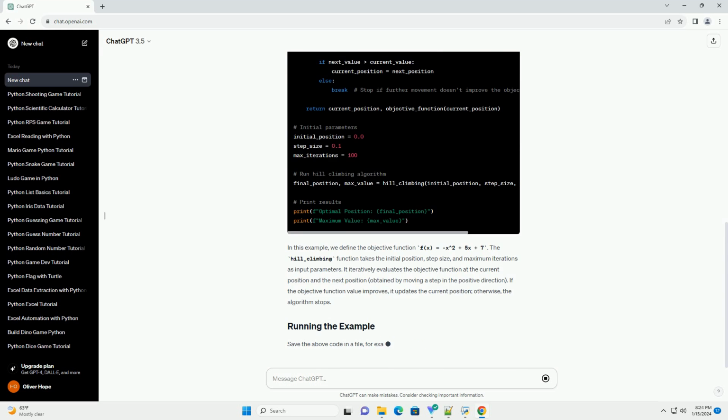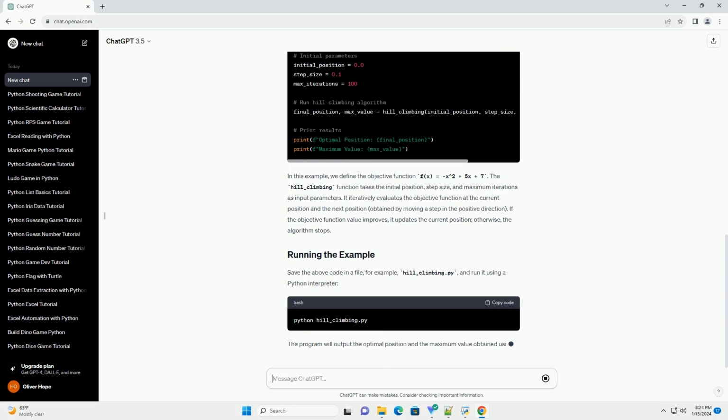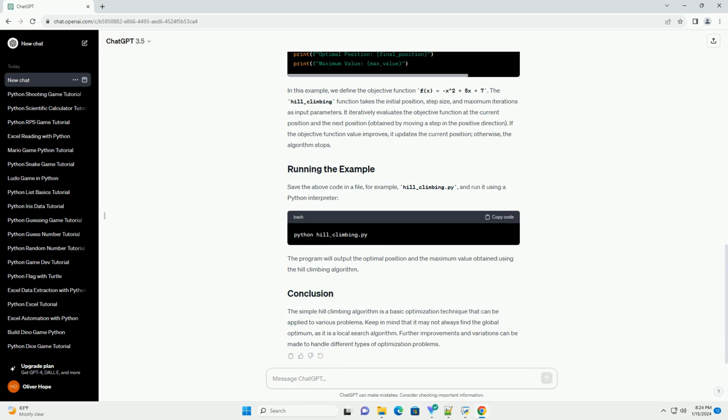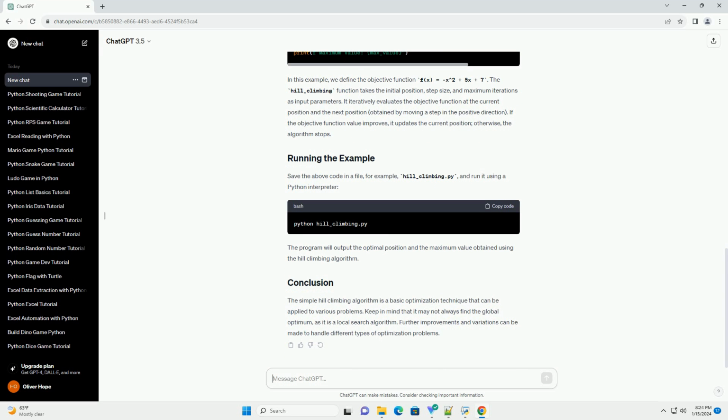Let's consider a simple optimization problem where we want to find the maximum value of a mathematical function. In this example, we'll use the function f(x) = x^2 + 5x + 7. In this example, we define the objective function f(x) = x^2 + 5x + 7.